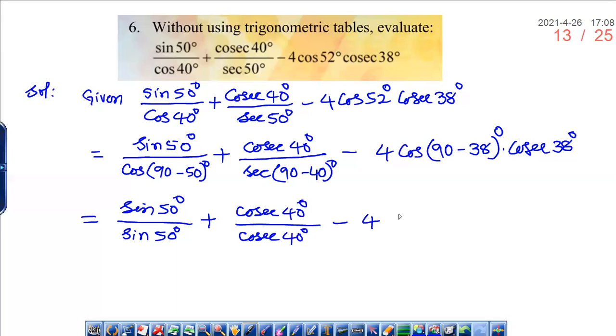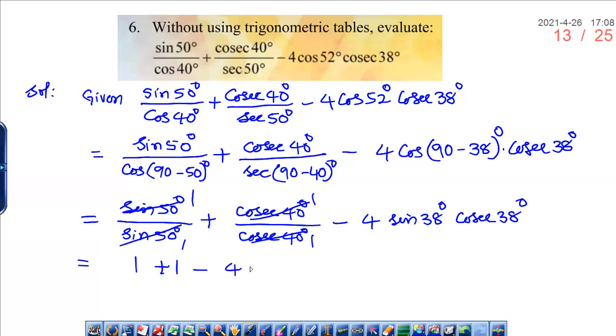Cos 90 minus 38 degrees is sine 38 degrees into cosecant 38 degrees. So what we'll get here, 1 in cosecant 40 degrees gets cancelled, 1 plus 1 minus 4 into 1. How we got 1?